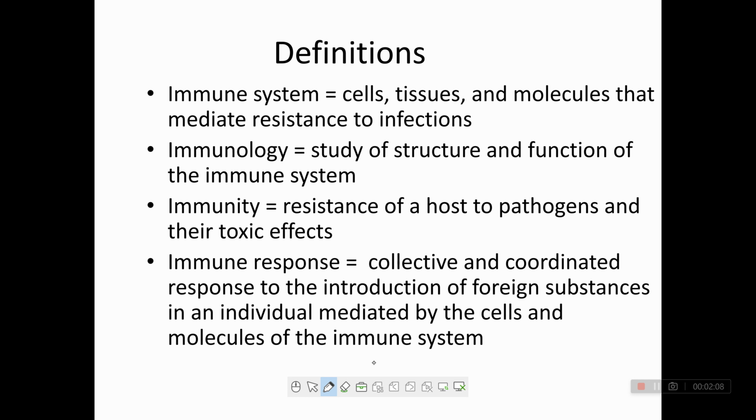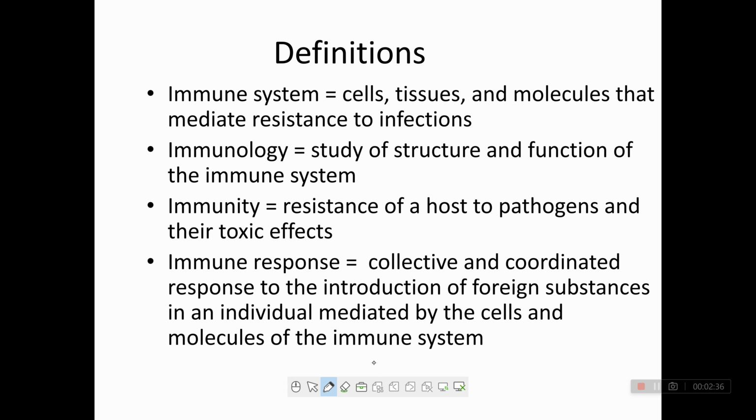So cells and tissues like Peyer's patches, tonsils, skin, hair all come under our immune system. Clear? Next, immunology. What is immunology? Immunology is the study of the structure and function of the immune system.